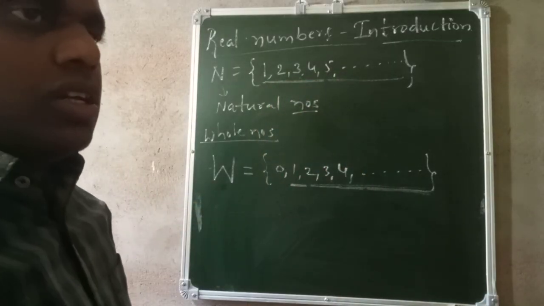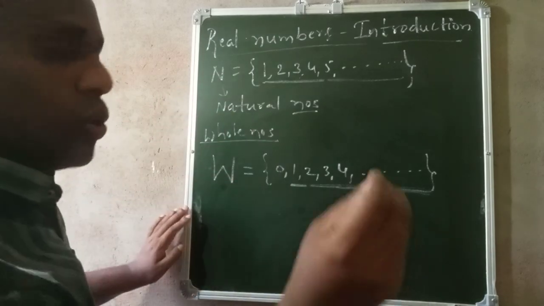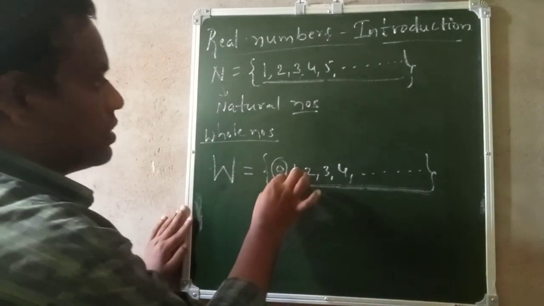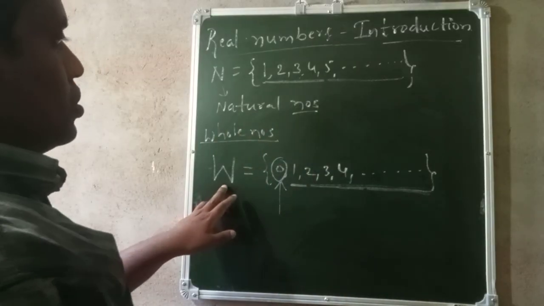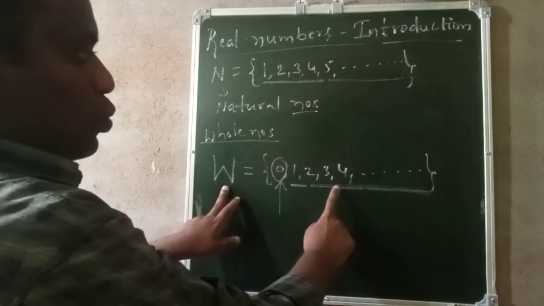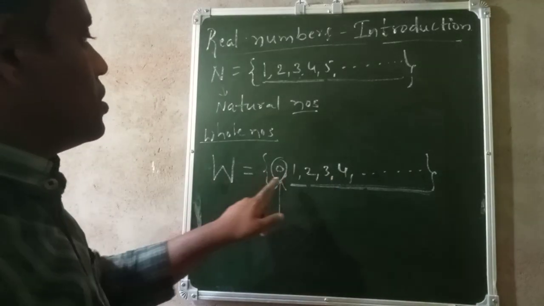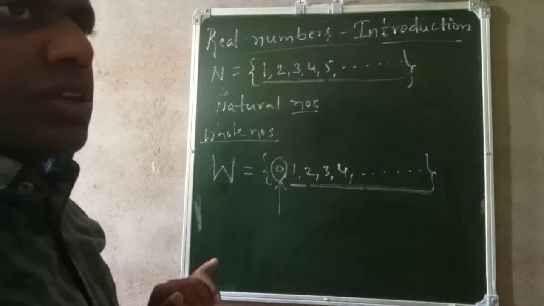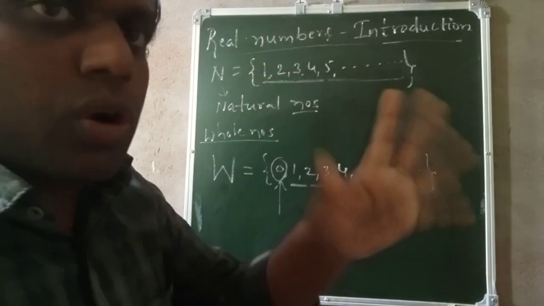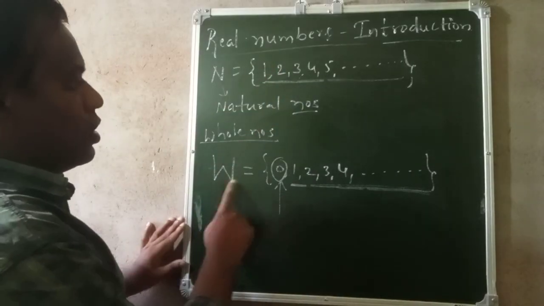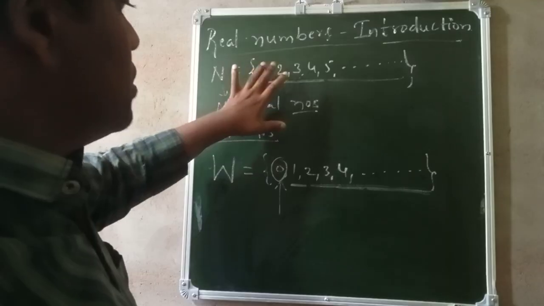Then what is the difference between natural numbers and whole numbers? The only difference is 0. The same natural numbers are present in whole numbers also, and the extra is 0. In natural numbers 0 is not there, in whole numbers 0 is present. So that is the difference between this and this.